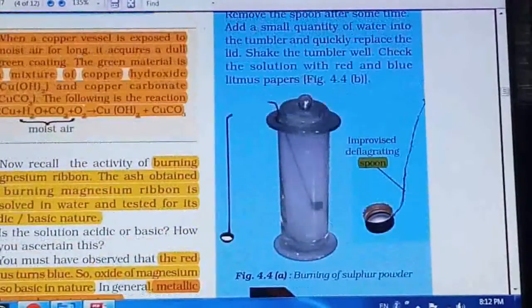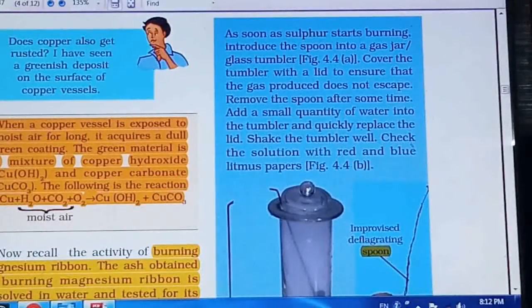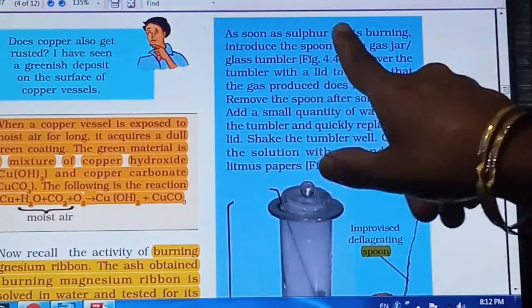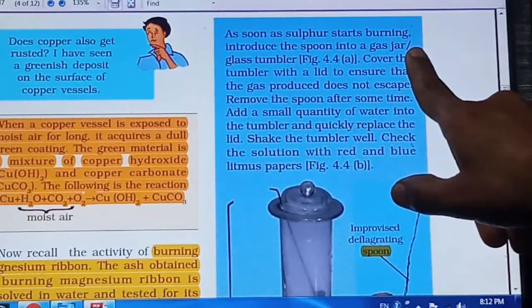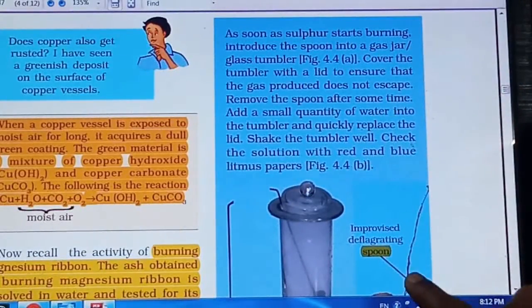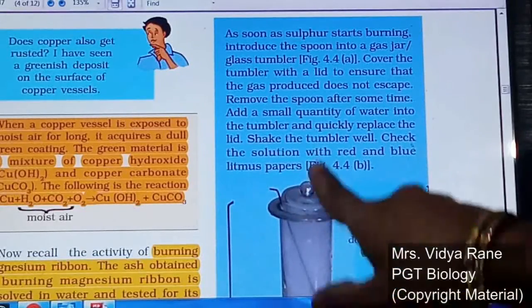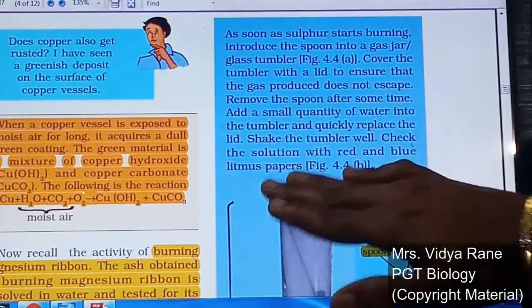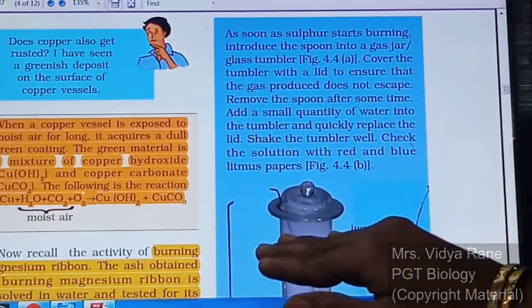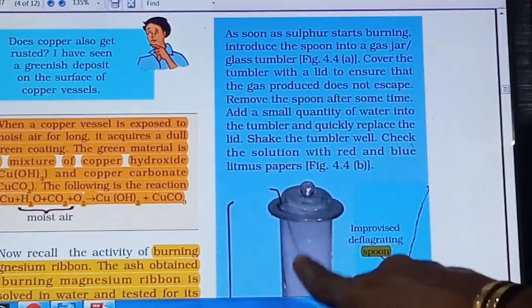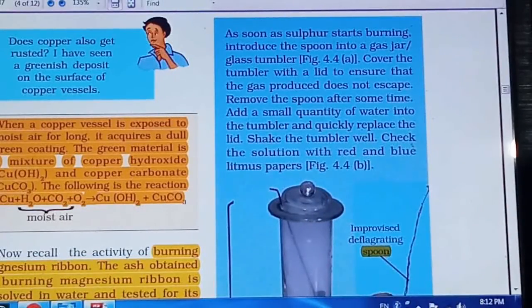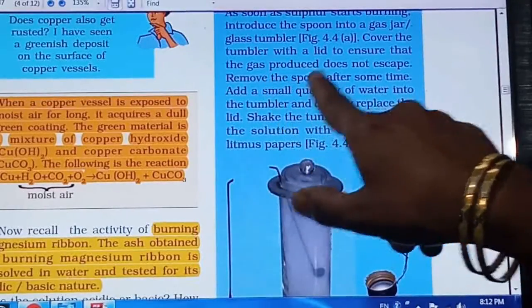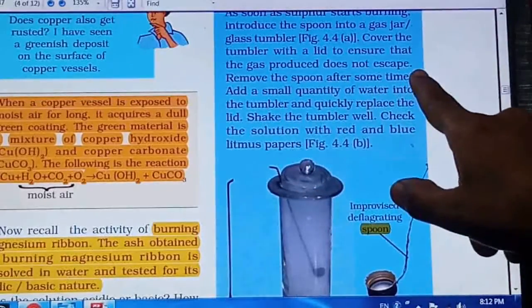Now what you have to do? You have to take the sulfur in that. Whenever this sulfur starts burning, introduce this spoon into a glass jar, a tumbler, and cover that tumbler. Once it is covered with the lid, whatever gas is produced will remain in the jar only. It will not go out. The gas which is produced will not escape, right?